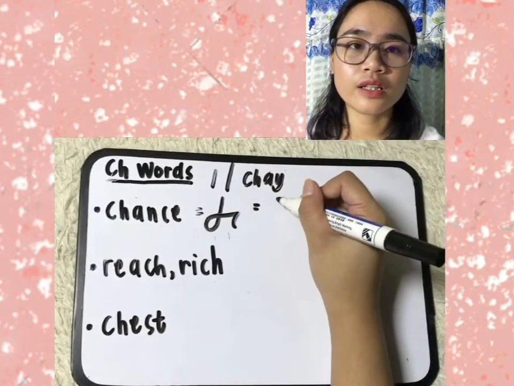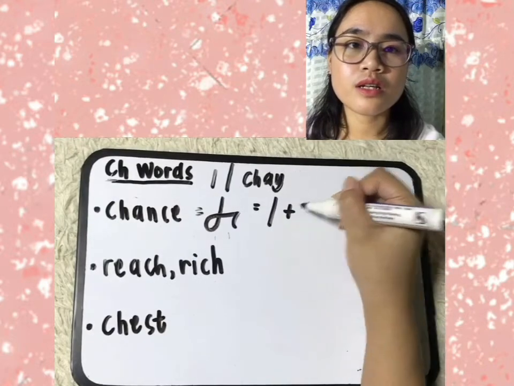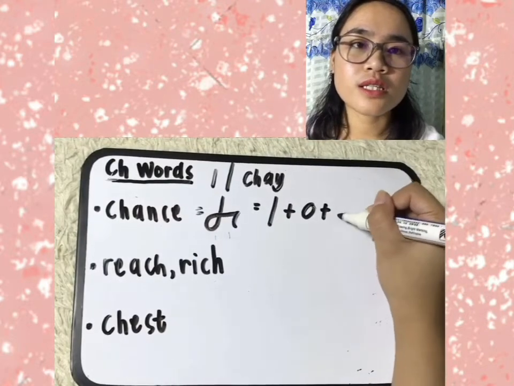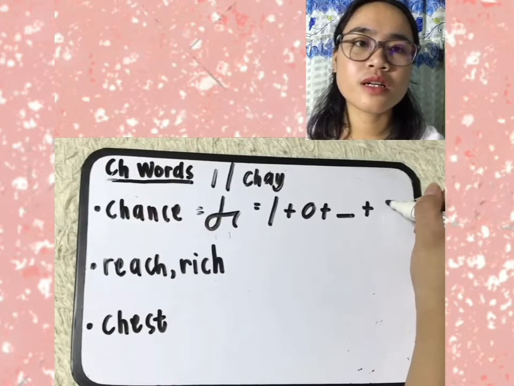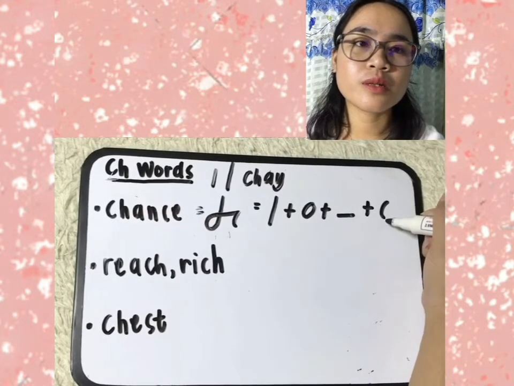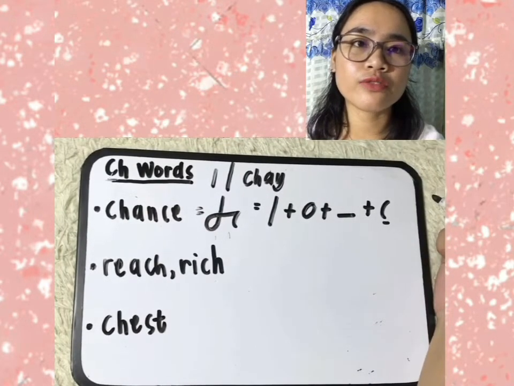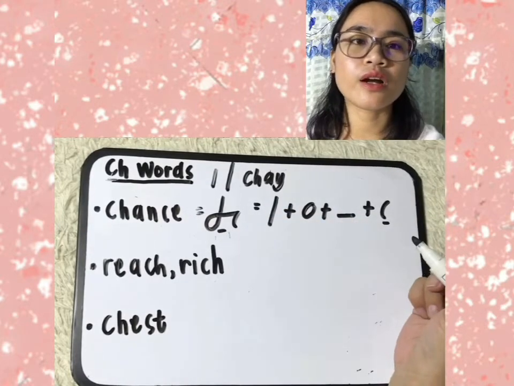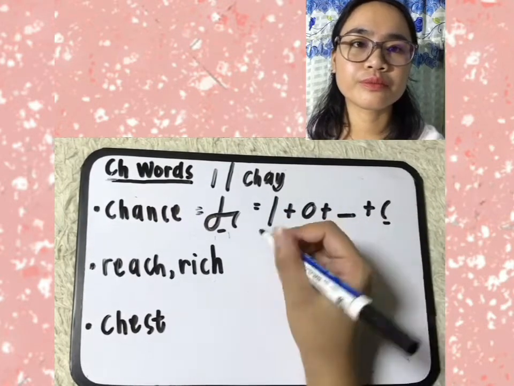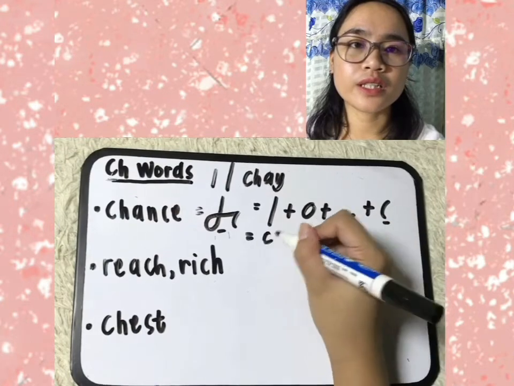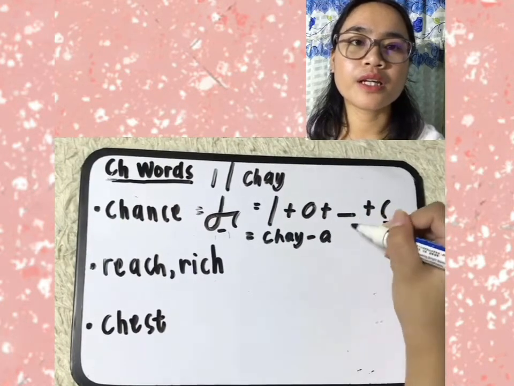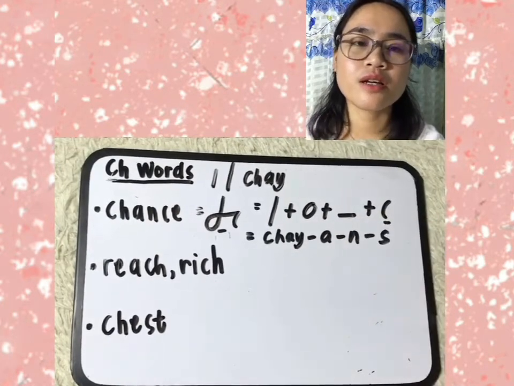If we dissect it, J plus A symbol plus N short forward straight line plus left S. According to the principle, we use the left S if it is after N, M, T, and D. So here in our example, it is after N. If we shorthand spell it, J hyphen A hyphen N hyphen S, chance.